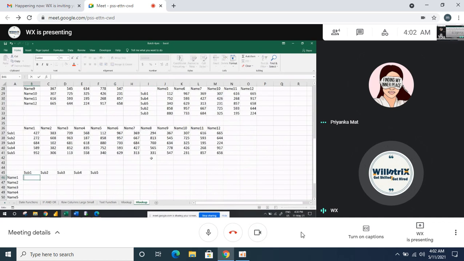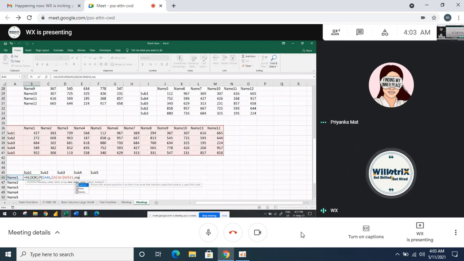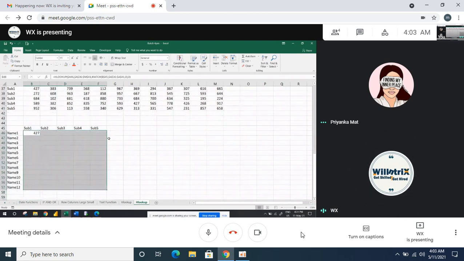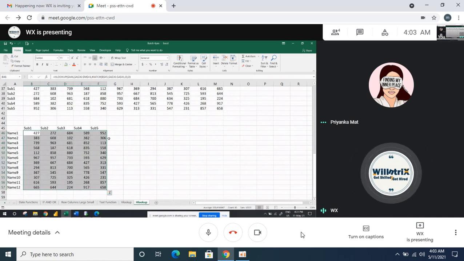Now here HLOOKUP. I will tell you simple things. This is the source data. What are the header options, name or subject? Name. The name is the lookup value. That's it. Okay, freeze it. Then for the table array, we have to select the whole table. Then MATCH. The match lookup is subject. Then we have to match with all the subjects here. 4, comma 0, then comma 0. Drag down and right, Control D, then Control R. This is how we can do a VLOOKUP and even HLOOKUP.